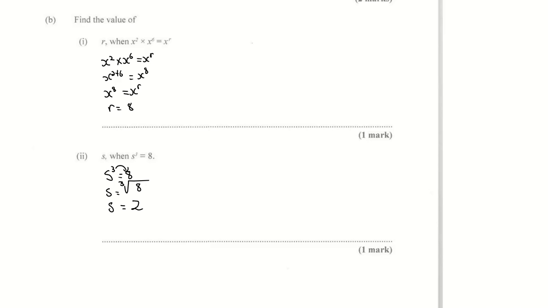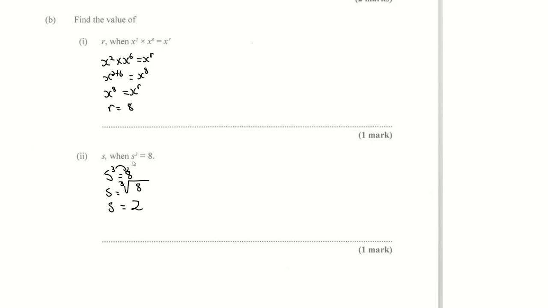Then this question here is laws of indices. We know that when our bases are the same and we're multiplying, you add your powers. So 2 plus 6 is 8. x to the power of 8 would be x to the power of r. So therefore r is equal to 8.